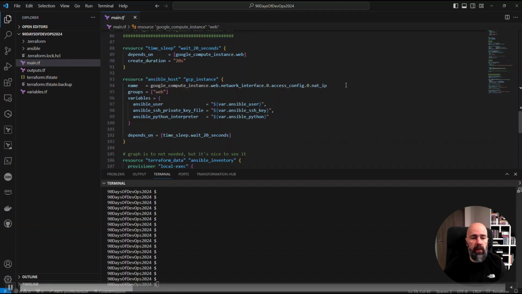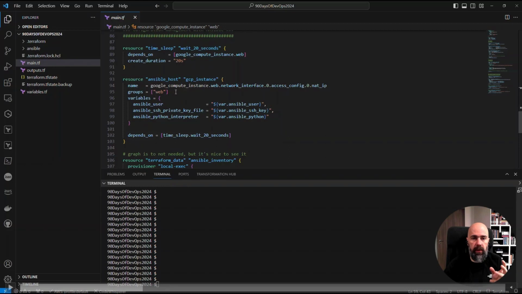And the next resource that we're using is an Ansible host type of resource. Basically what we're going to use is the external IP of the newly created web VM to dynamically define our Ansible hosts for the inventory file. The web group is just a way of mapping playbooks against hosts.